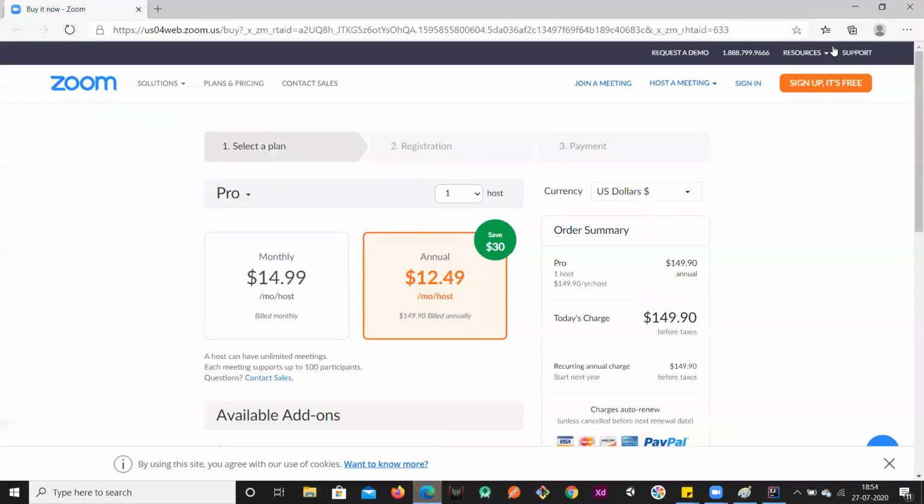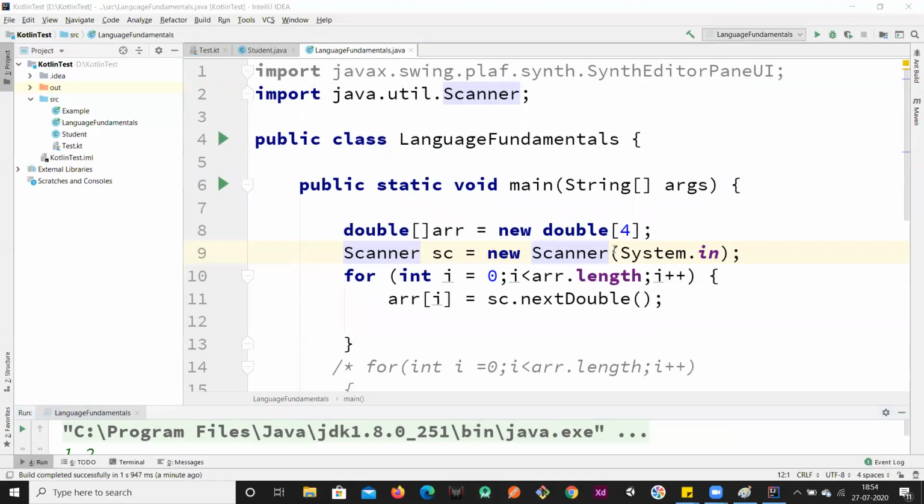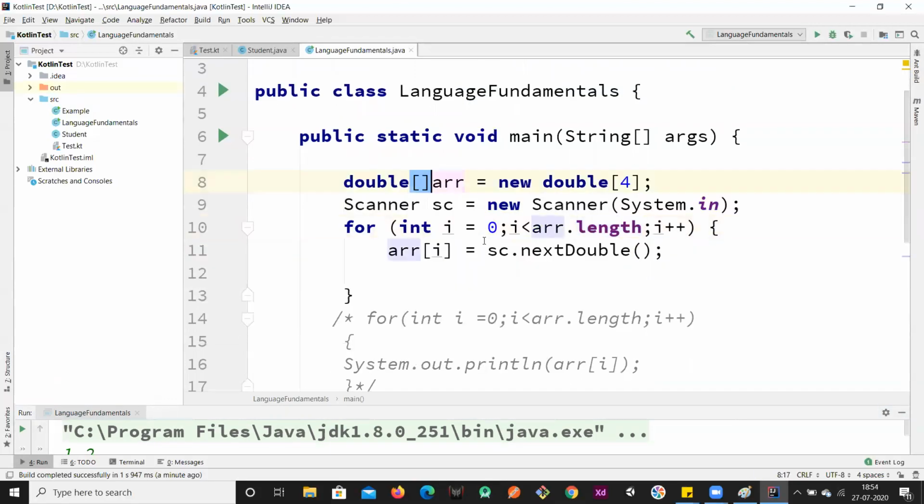I assume you all know these things. So we have the array API, with three or four classes, like Arrays and array utils. These are some classes available in Java. There is built-in method support in Java, which we don't have in C++.